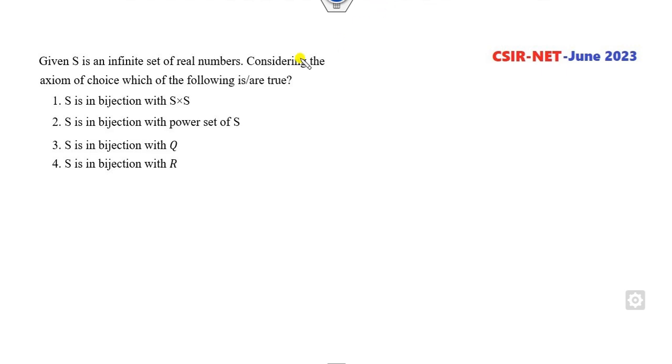Okay, look at this one. S is an infinite set. There is no given condition of the infinite set. You may think Z is infinite, R is infinite, or you can think about any of these others. Which of the following is R here? Is a bijective.